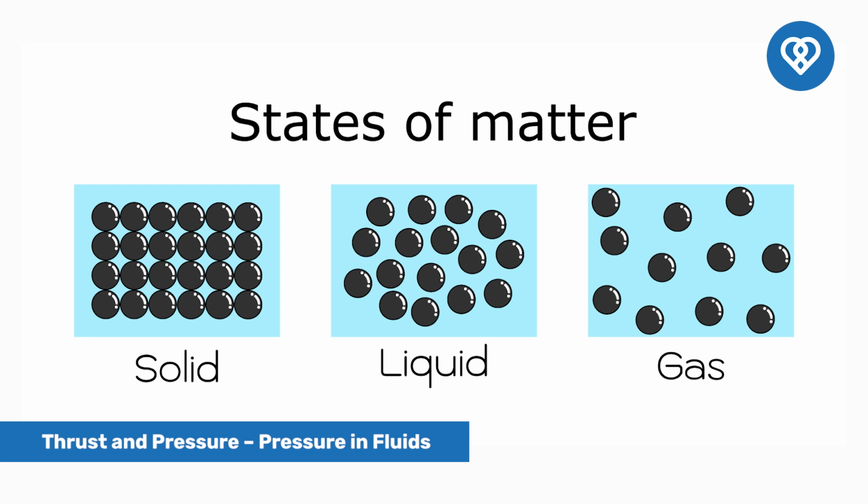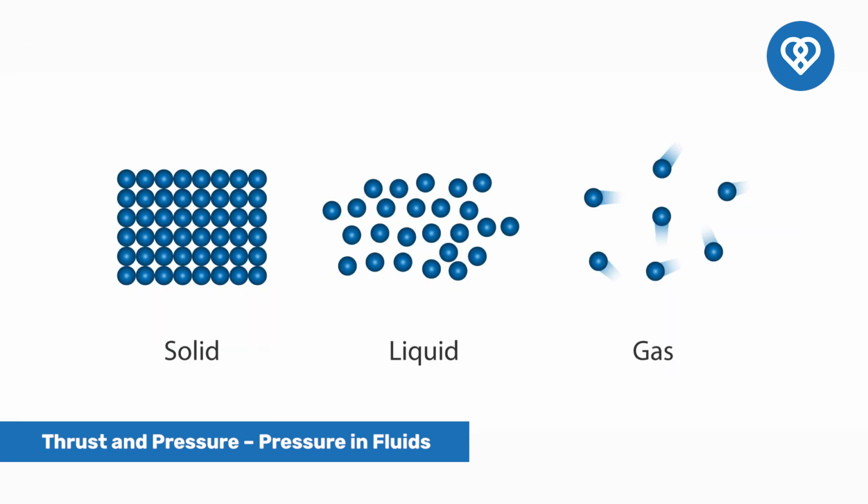So, let us repeat what we know again. Matter occurs mainly in three states: solids, liquids, and gases. Liquids and gases together are called fluids. The main difference between solids and fluids is in terms of pressure, especially internal pressure.